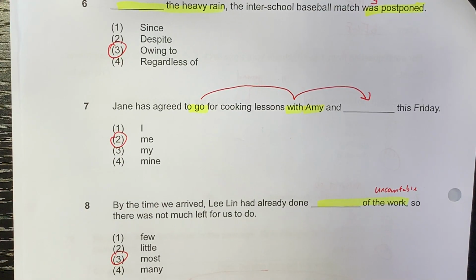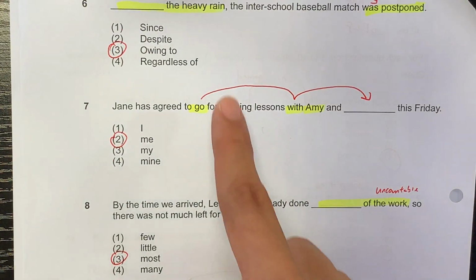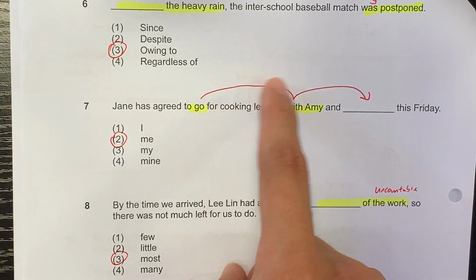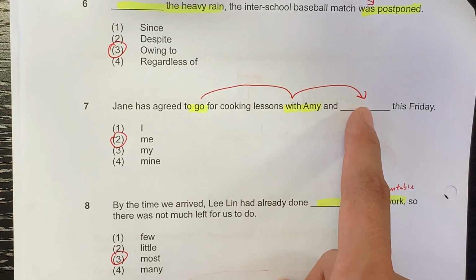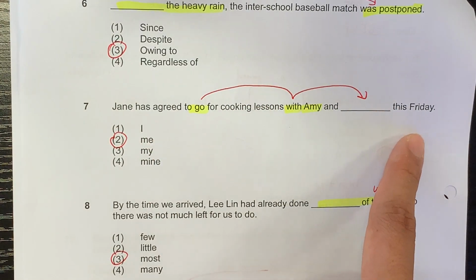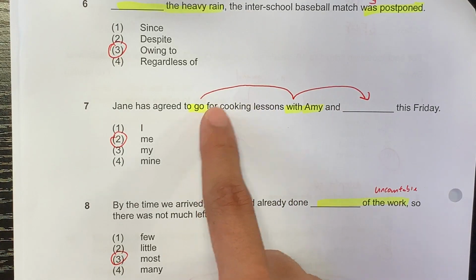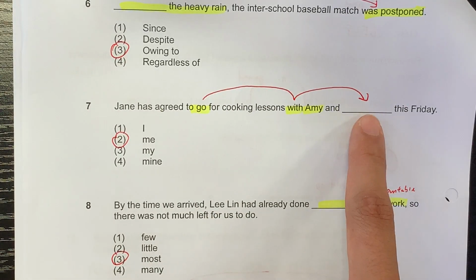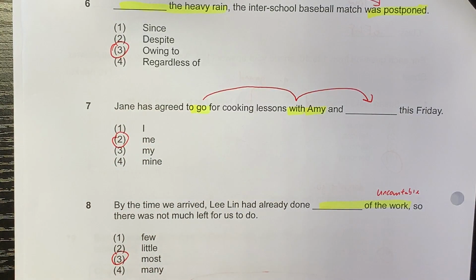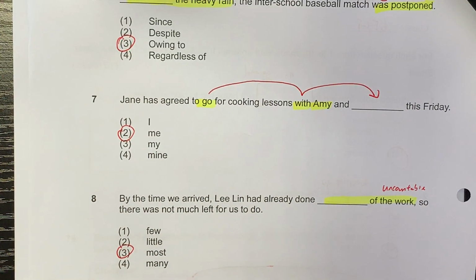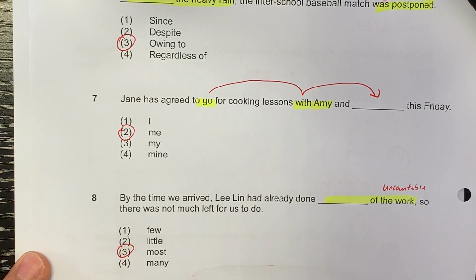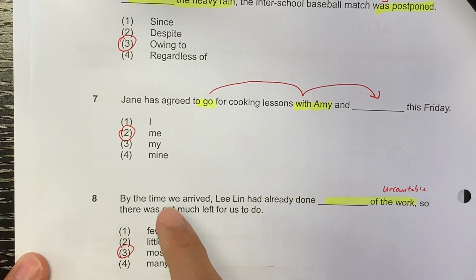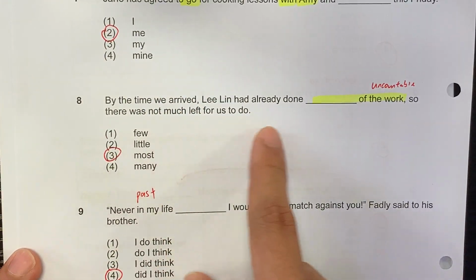7. Jane has agreed to go for cooking lessons with Amy and someone this Friday. Agreed to go with Amy and me. You don't say go with I. Go with me. Take note of this. When you use I, it's only right at the front. You do not say Tom is going to the show with Susan and I. Susan and me. Go with me.